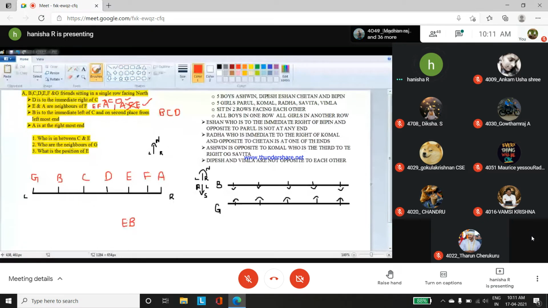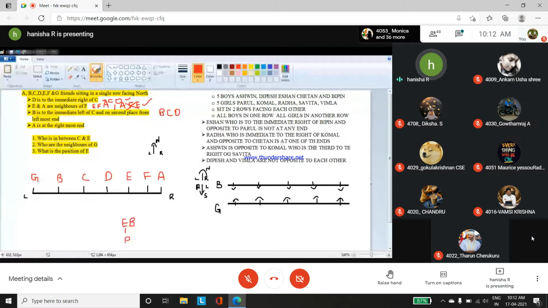And opposite to Parul. So Ishan is opposite to Parul. This is the exact meaning of the first clue. Now we can fix that later, so we will have that. Now going on to the next clue.